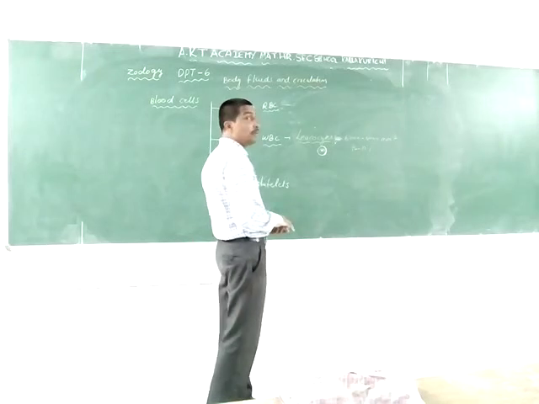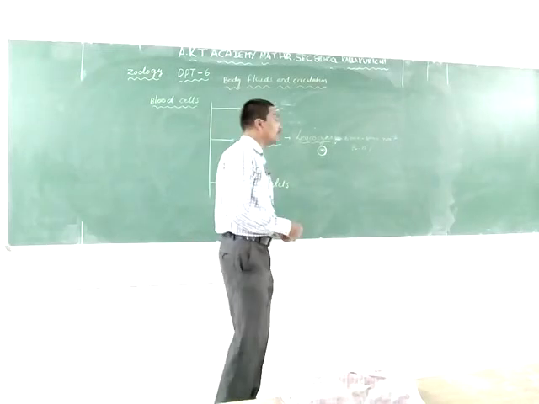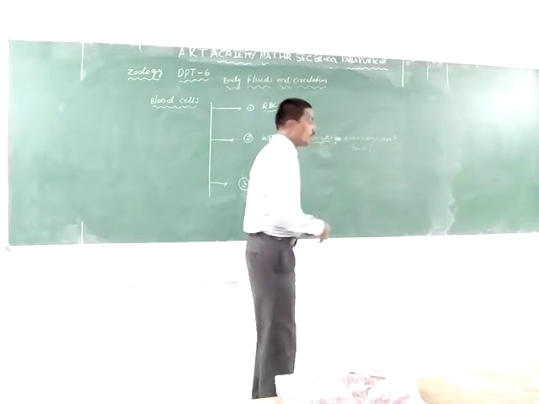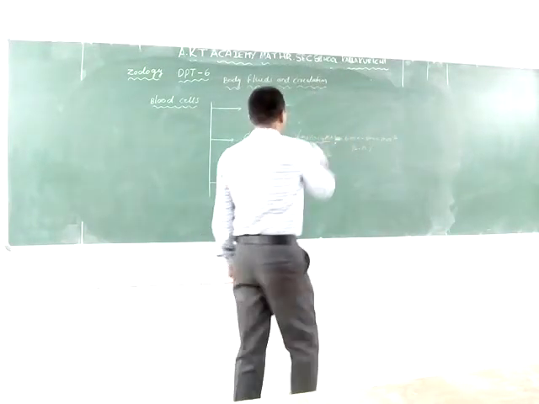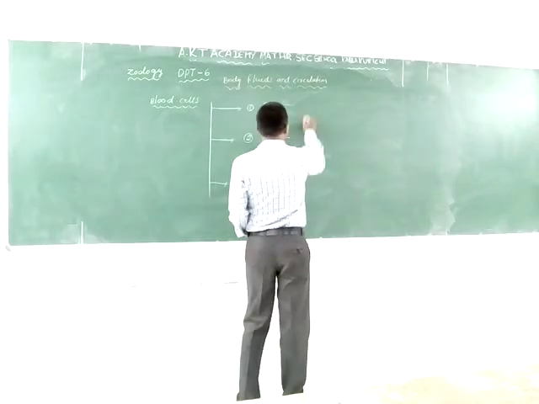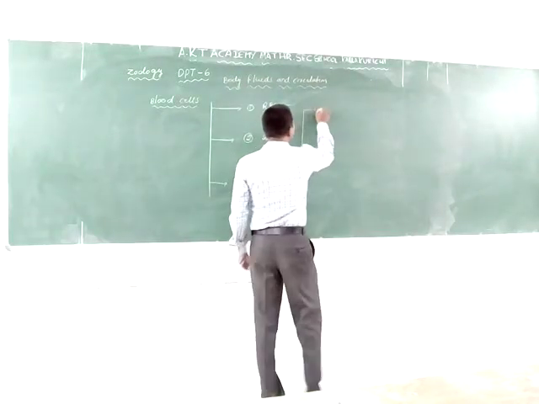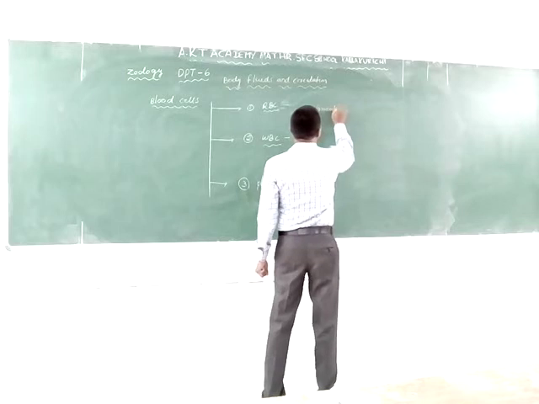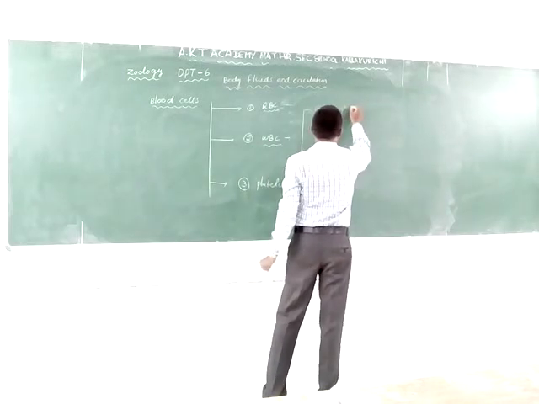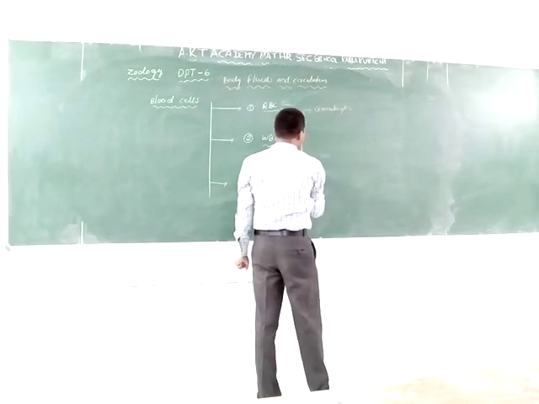Now here the WBCs are mainly two types: the granulocytes and agranulocytes.